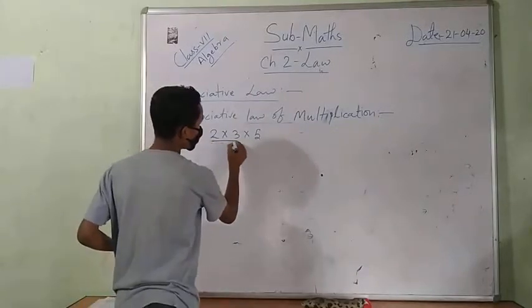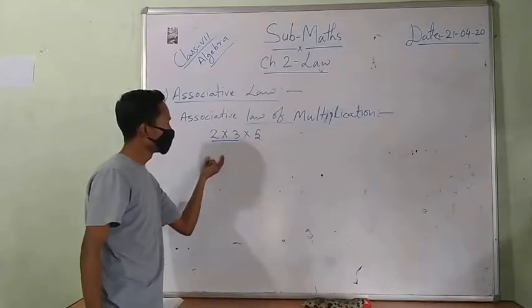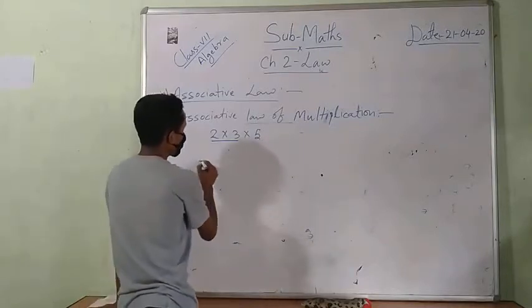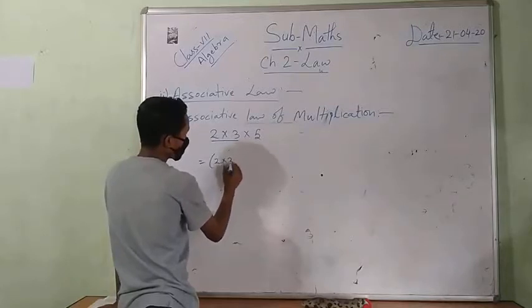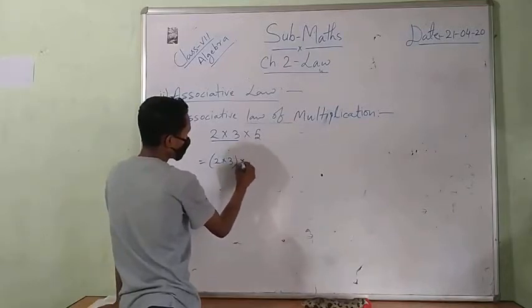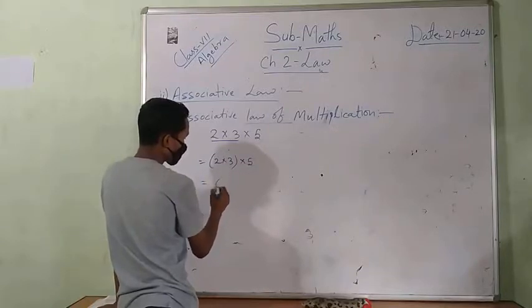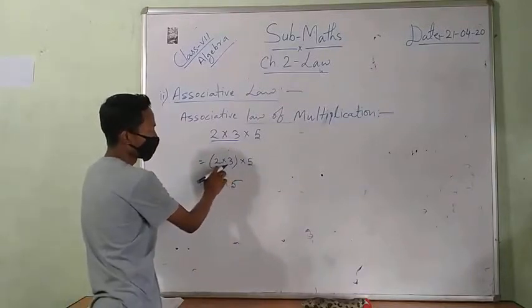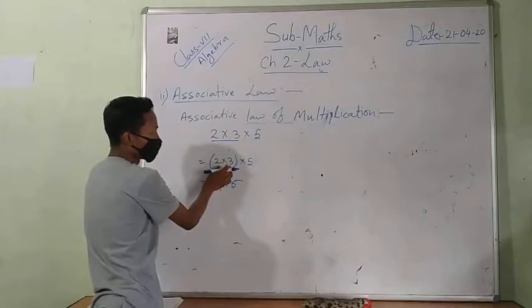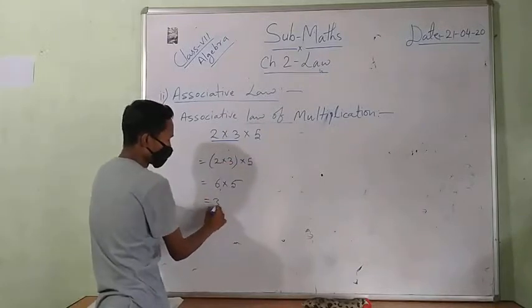If I multiply the first two numbers first, I write them in a bracket: 2 times 3, into 5. 2 3s are 6, into 5. 6 5s are 30.